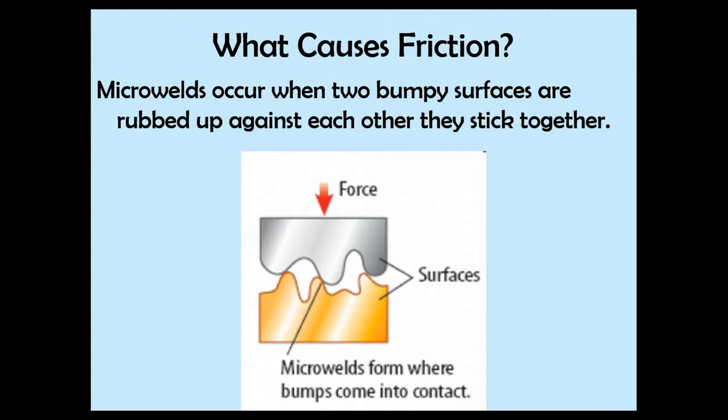So again, what causes friction? It's these micro welds that occur when two bumpy surfaces rub up against each other and they stick together. And it causes a micro weld. So, two tiny bumps that are stuck together.